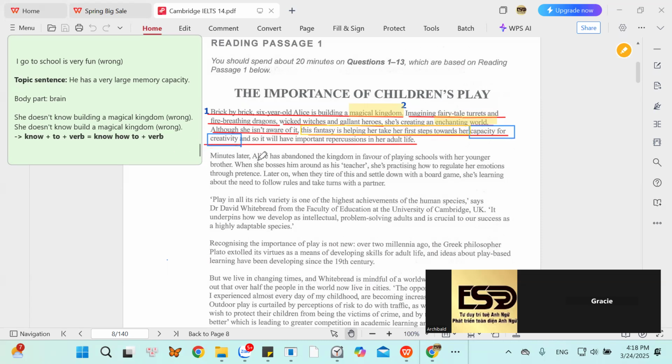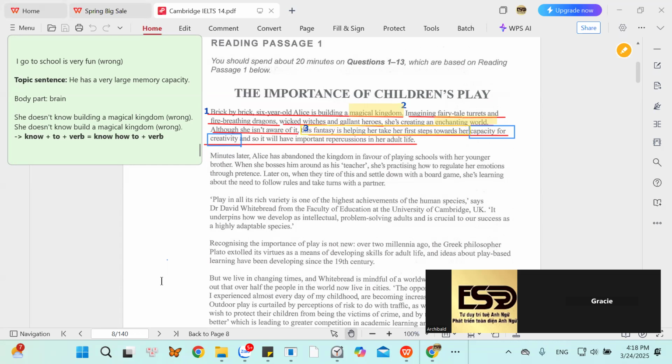What do they mean, Gracie? Look at this sentence. Help her to be the first step to help her to be creative.